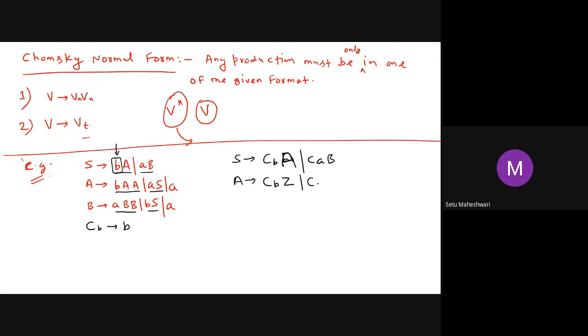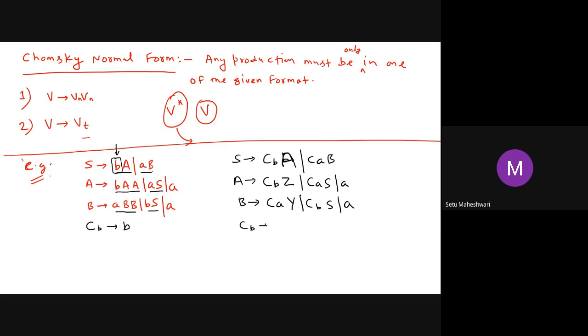Okay. Here I will write CAZ. Here it will be A. Here it will be CA. And for this, you can have another variable, whatever you want. The variable name depends totally on you. There's no problem at all. CBY, and here it will be A, and you can write further production.